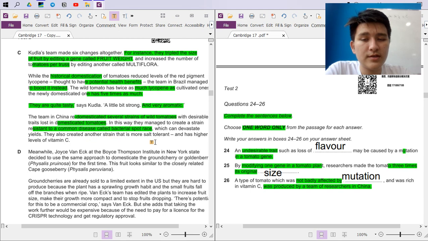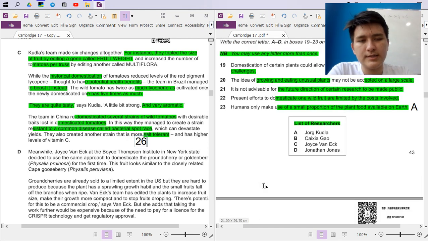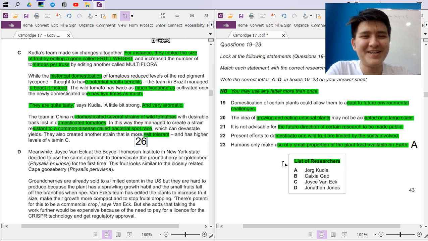They also created another strain that is more salt tolerant and has higher levels of C, right? That is more salt tolerant, which was not badly affected by salt. Because more salt tolerant means it's less affected, like not badly affected by it. So this is 26. We're done with sentence completion questions.